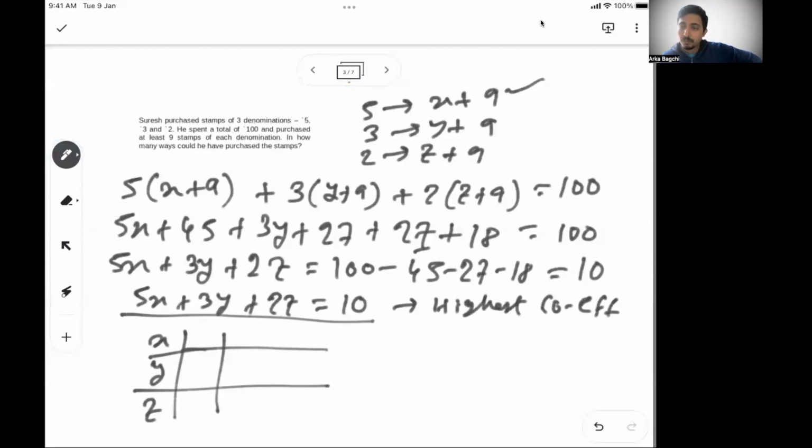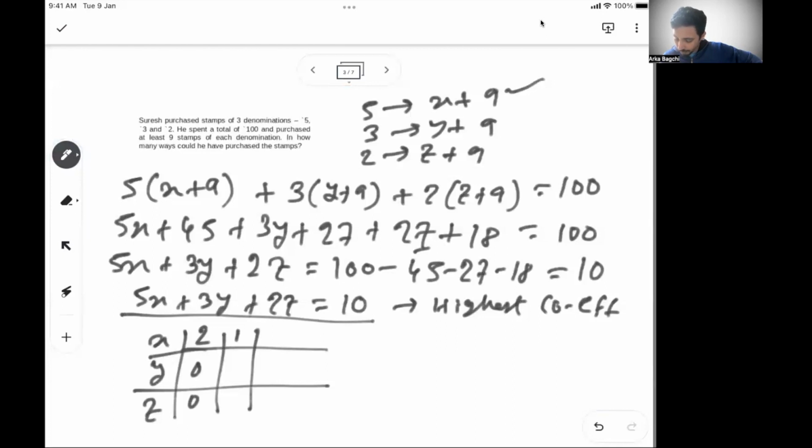Which is 5. So I can say at max, x can take 2. X cannot take more than 2 because then y and z would have to be negative numbers, which is not possible. So x at max can be 2. That time y and z will be 0. Similarly, x can be 1 also.